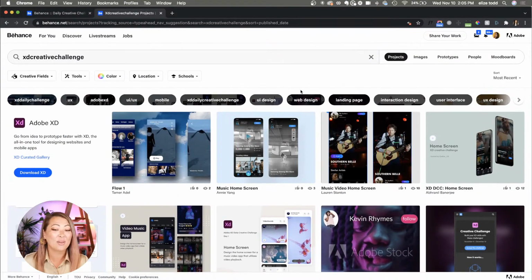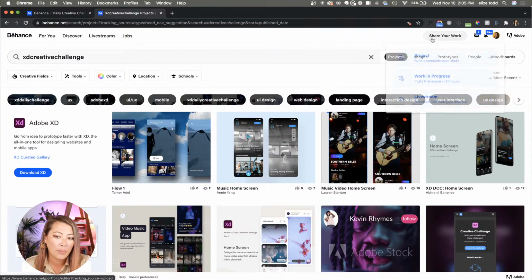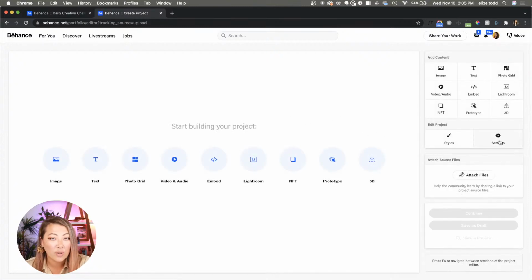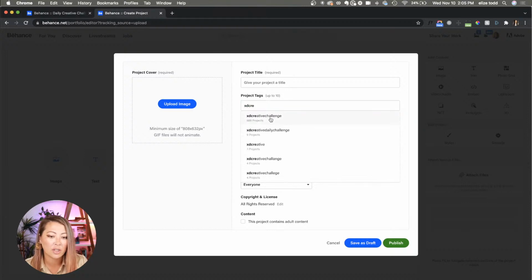All right, so those are such great designs, and I hope that you guys will upload yours in Behance as well so we can take a look at yours. If you want to, all you need to do is when you share your work, up here in the upper right-hand side, you can share a project. Once you've uploaded images, videos, whatever you want, in the settings area over here on the right-hand side, under project tags, you will put XD Creative Challenge.